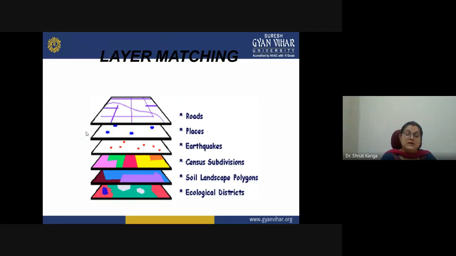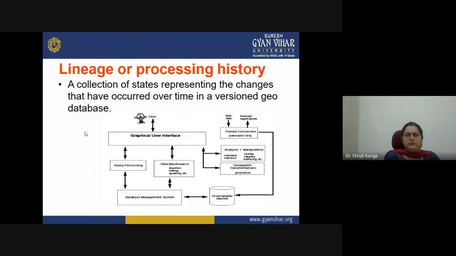all these layers, where we are talking about maybe roads, maybe villages, maybe different disaster points, maybe sensors related to subdivisions of the district, soil map of the areas, or some other phenomena, whatever you want to open in the same platform. Then linkage or processing history.